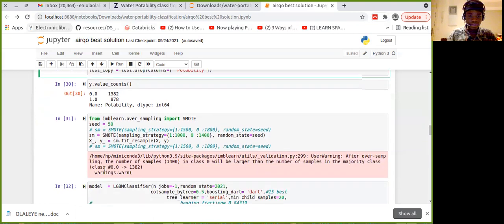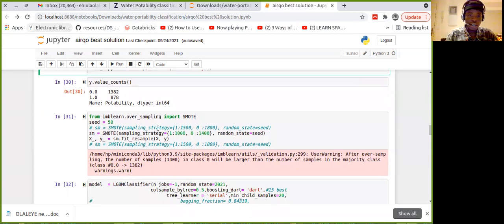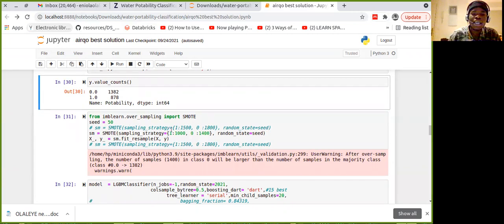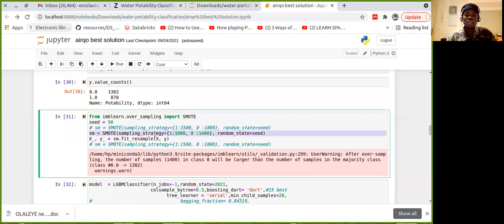So let's see what I did here. If you look at class 1, it had 878 samples in this particular competition. Using SMOTE, I increased my 1 to 1000. Then for 0, which had 1382, I just increased it a bit to 1,400. This was the sample I used, and this resulted in the best solution.